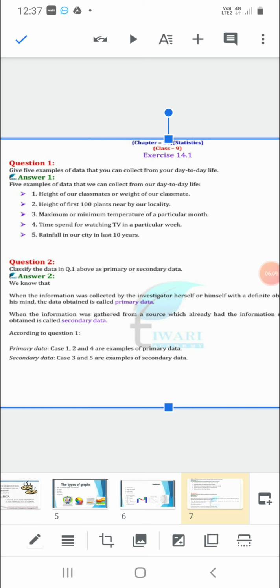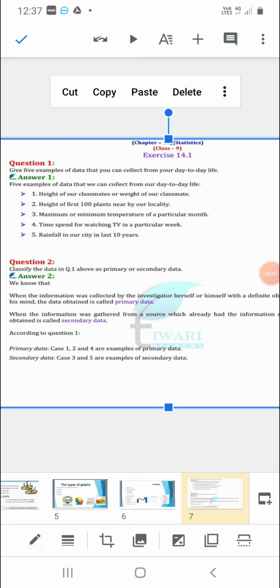Now dear students, data is of two types. One is primary data and second is secondary data. Primary data is what you do in the first question. If you measure the height of all the students of your class, this height is measured by yourself. That is why we call it primary data. But the data which we collect from another source, like nowadays we are getting information through news channels about COVID patients.